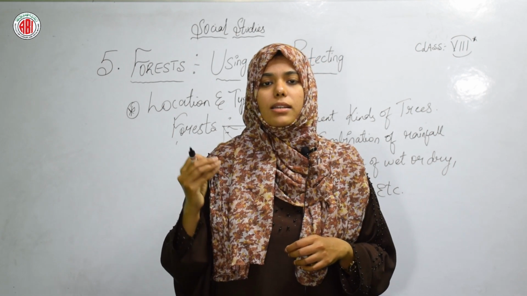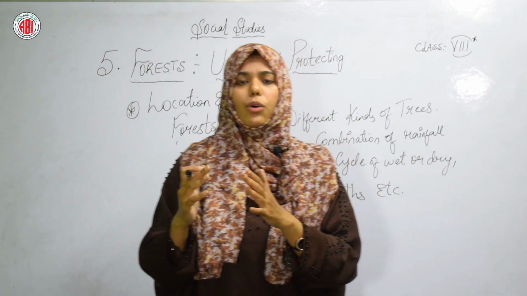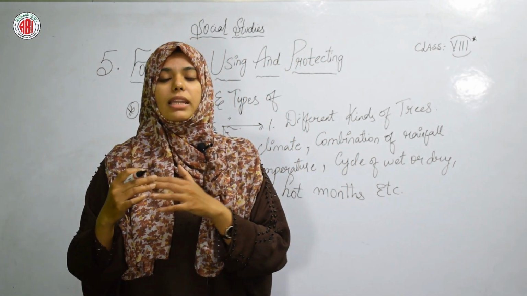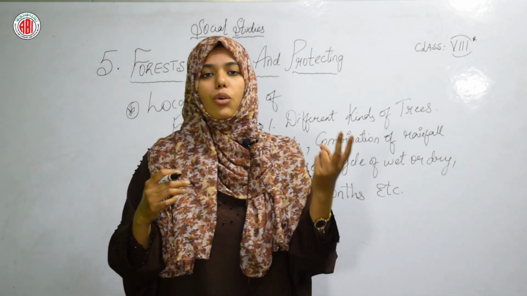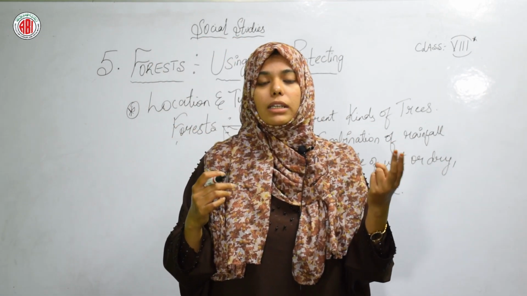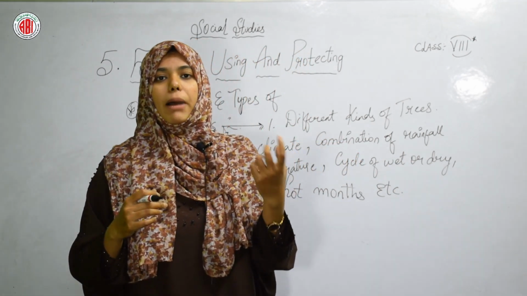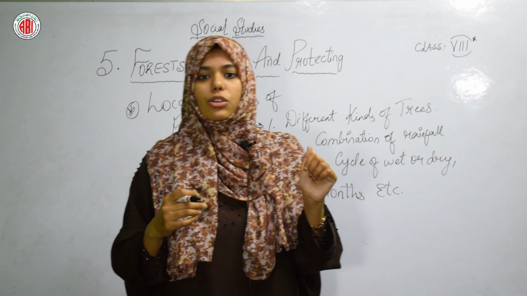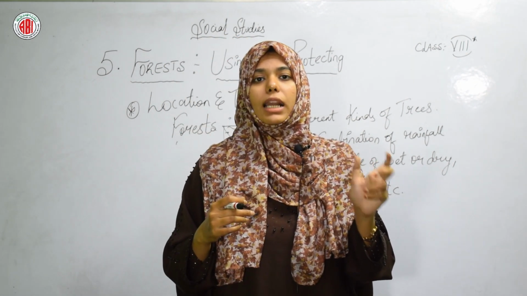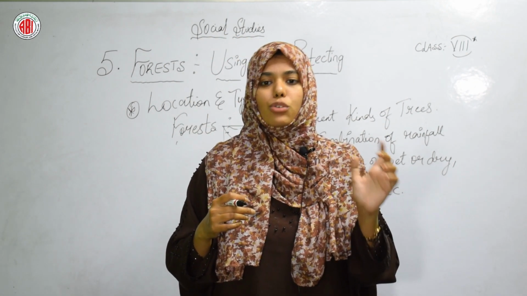So particular trees will grow in places where there is snowfall, where there are cold climates. What are the names of those trees? Coniferous trees like pine and cone. These trees will grow in the cold climates where there is snowfall.